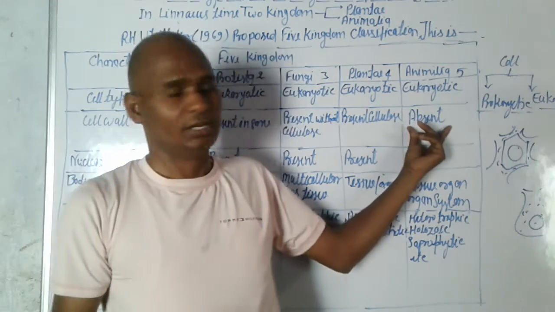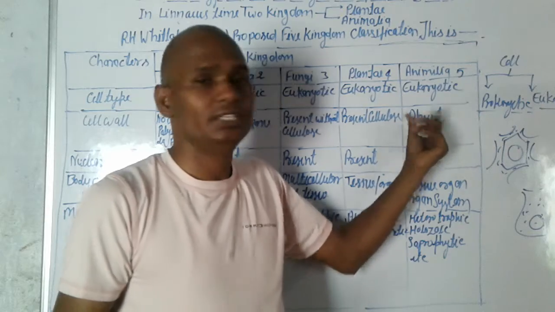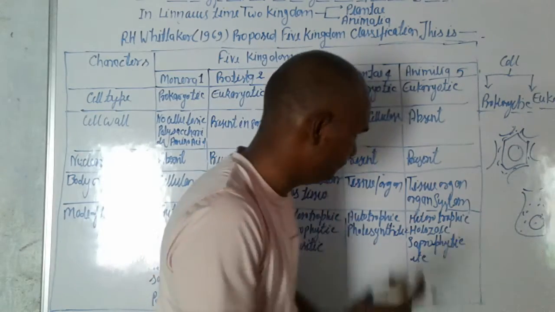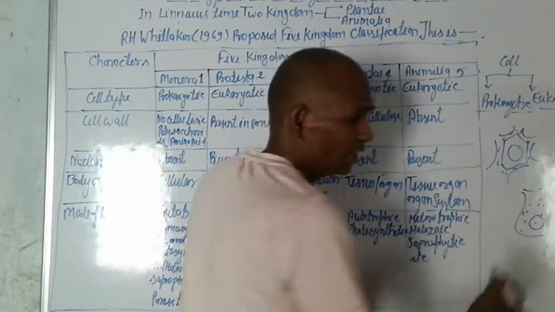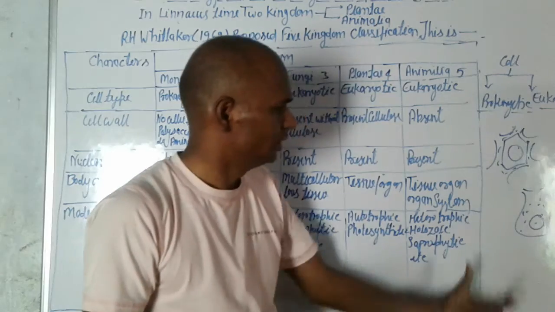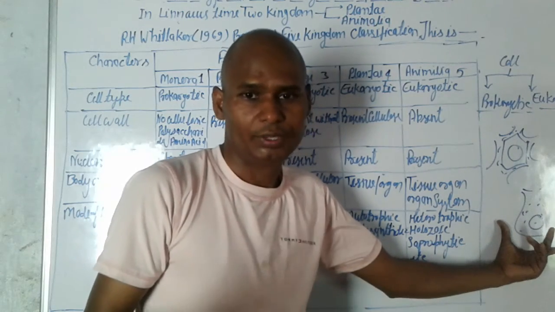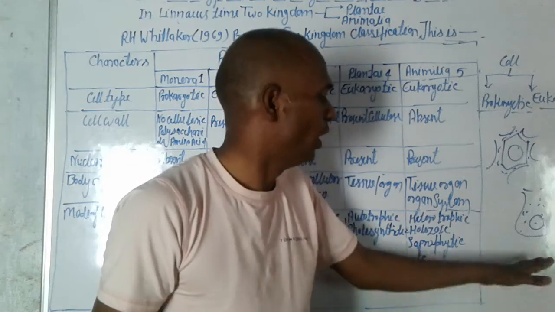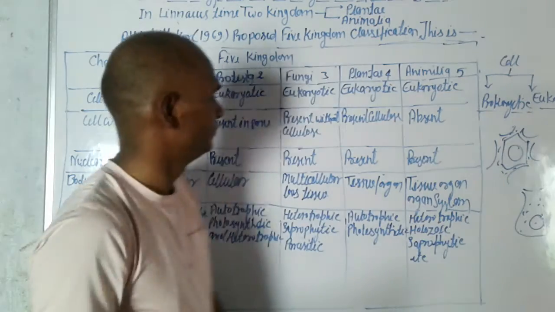In animals the cell wall is absent, because animal cells have no cell wall.